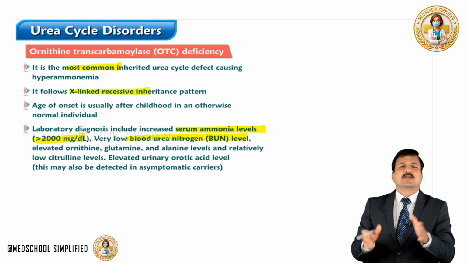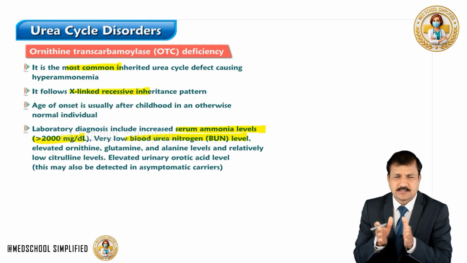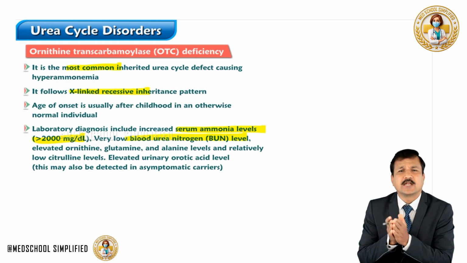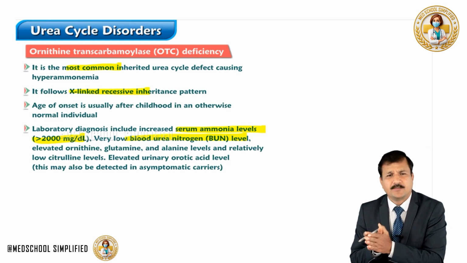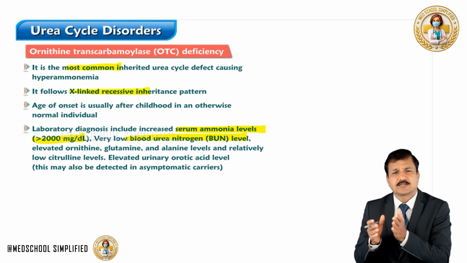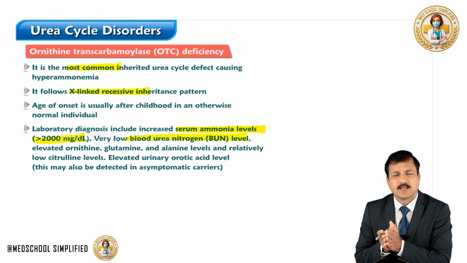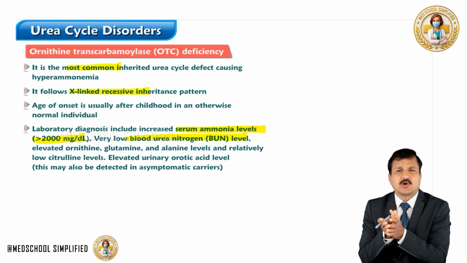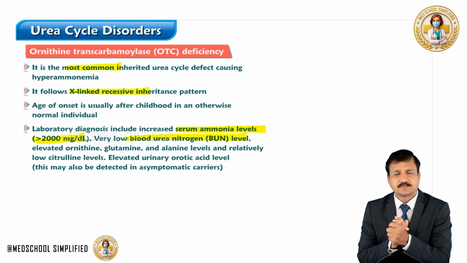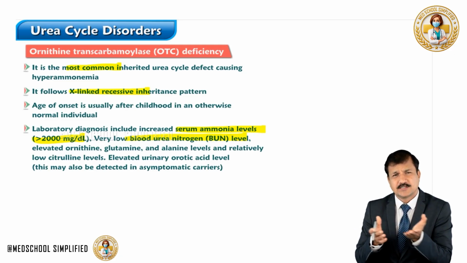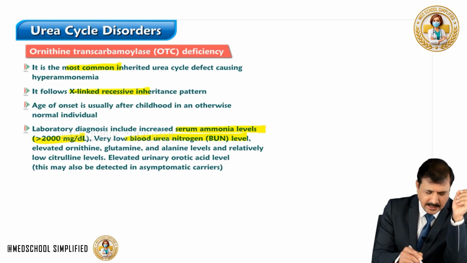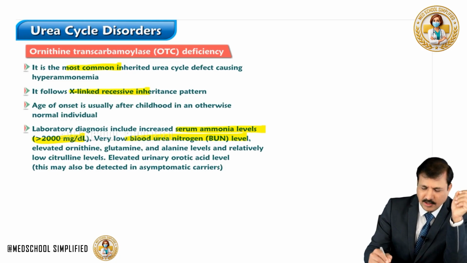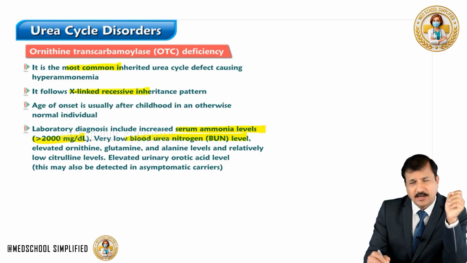Because of this deficiency of ornithine transcarbamylase enzyme, there will be an increase in ammonium ion, and whenever there is an increase in ammonia levels, there will be an increase in glutamine levels, and by transamination there can be an increase in alanine. Ornithine is not condensed, so ornithine levels will be increased. Citrulline is a product of this enzyme, so citrulline levels will be decreased. Most importantly, the elevated carbamoyl phosphate will move out of mitochondria into the cytoplasm to go into the pyrimidine biosynthesis pathway.